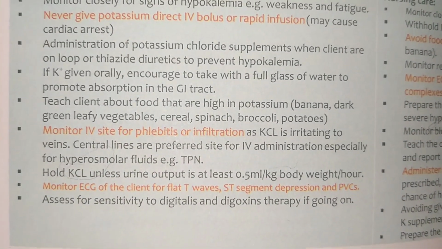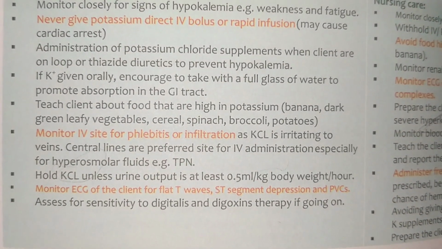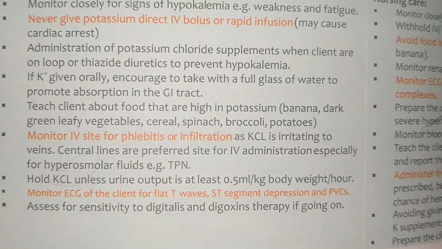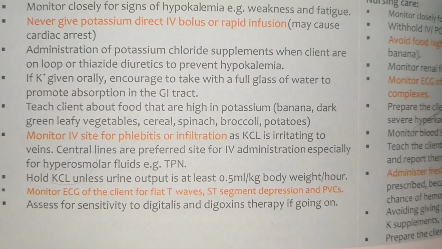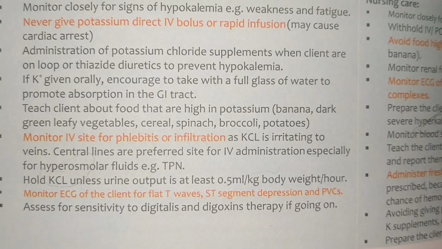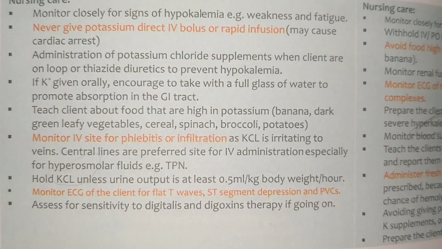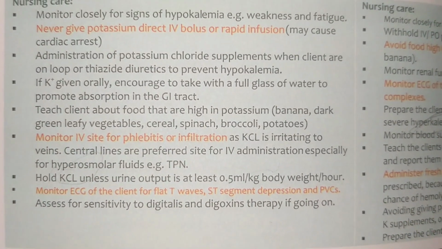Hold KCl unless urine output is at least 0.5 ml per kg body weight per hour. Monitor the client's ECG for flat T waves and ST segment depression. Assess for sensitivity if digitalis or digoxin therapy is ongoing, as that may lead to toxicities. Thank you.